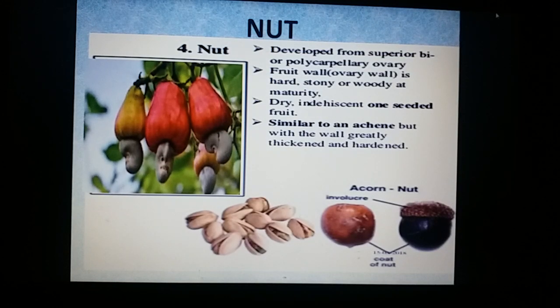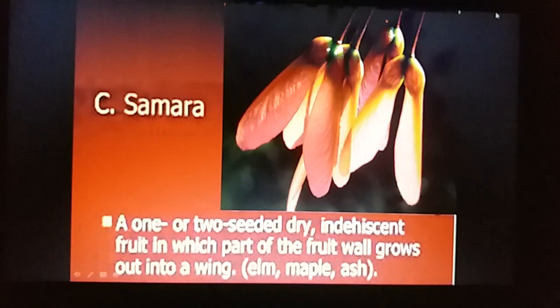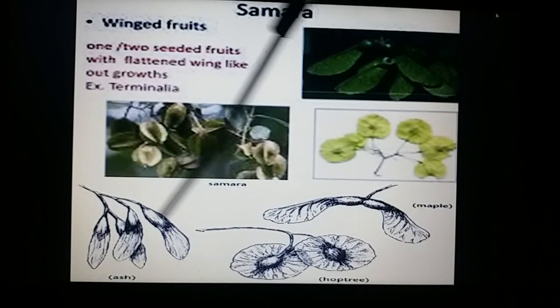This is nut, with a hard and stony pericarp. Nut is developing from a multicarpellary unilocular ovary. For that, the best example is Anacardium occidentale or even Terminalia chebula. And this is a winged dry indehiscent fruit. Wings are present on the fruits, from the pericarp, and we can have a number of examples. These wings may be 2 wings, 3 wings, and different types of wings are there.